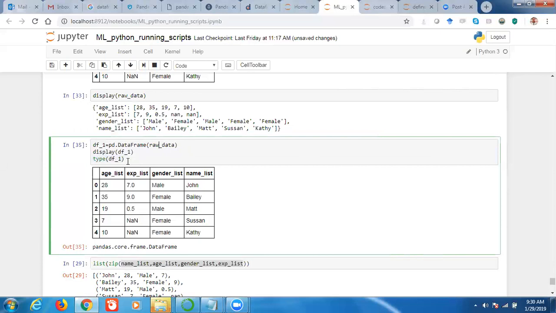So this data frame construction part is clear, right? We can create the data frame. We can save our data in a dictionary, and then we can create the data frame. But have you noticed one thing?